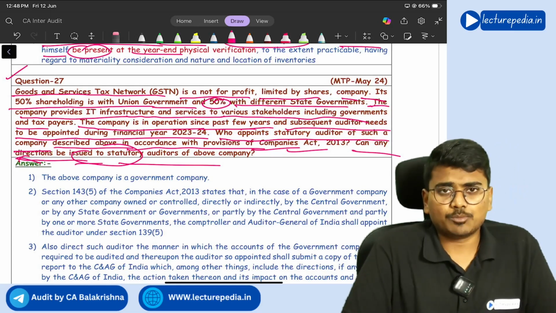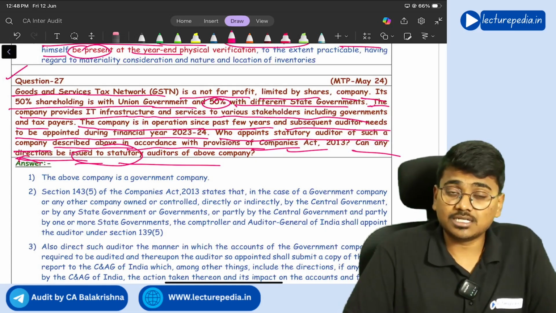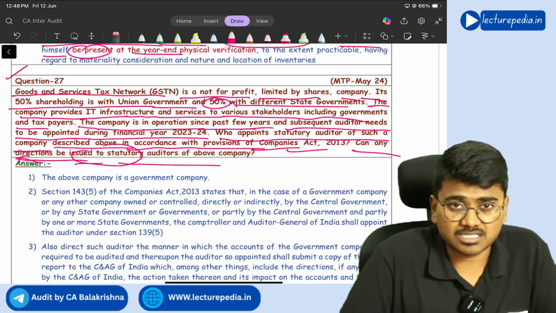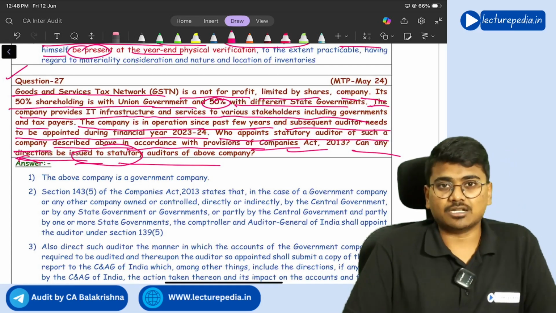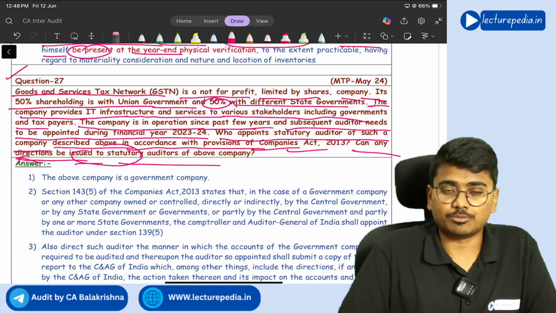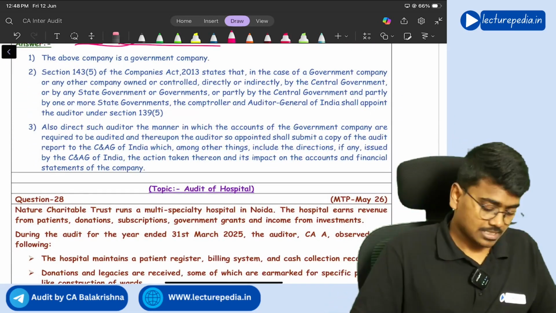And yes, Comptroller and Auditor General of India can give directions and guidance to the auditor on how to do the audit of that particular GSTN. And Comptroller and Auditor General of India can also mention the points that should be present in the audit report of the auditor. Got it? Yes. Same thing you need to write down.